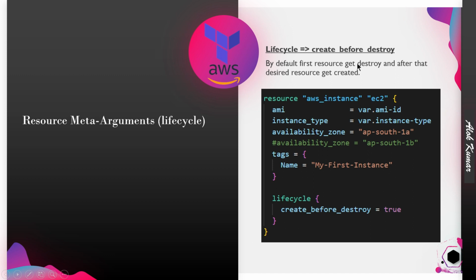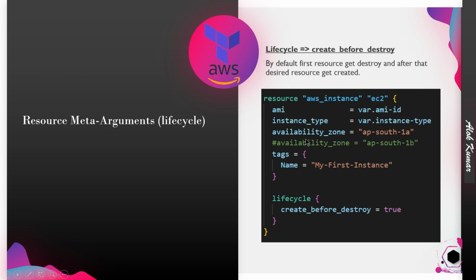By default, when you have created a resource and you want it destroyed for any reason, first it gets destroyed, and after that it will create another resource. Suppose you want to change the availability zone, then it will first drop it.